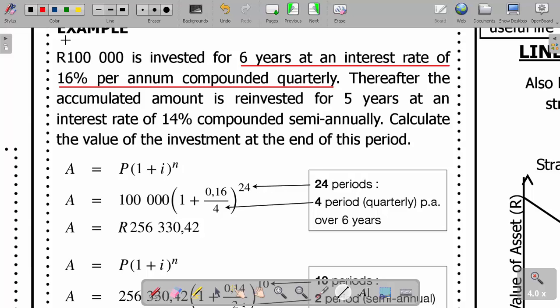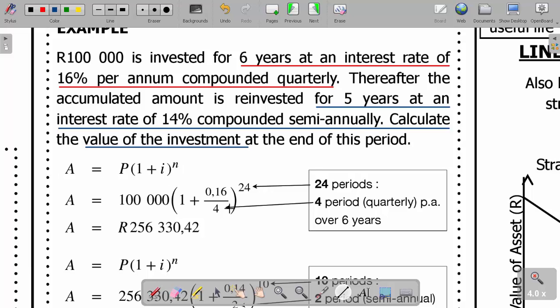So in that case, the one for 5 years is to be done later. After getting your answer here, you proceed and make that answer your P, and then you do it now for 5 years, at 14% compounded semi-annually. Then later you get your final answer, the value of the investment. Let us check it properly. Now this is the formula here.